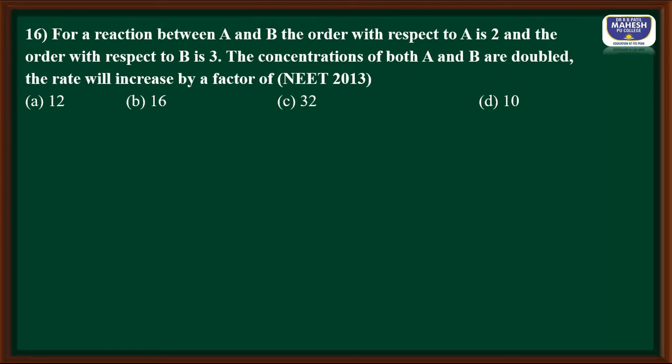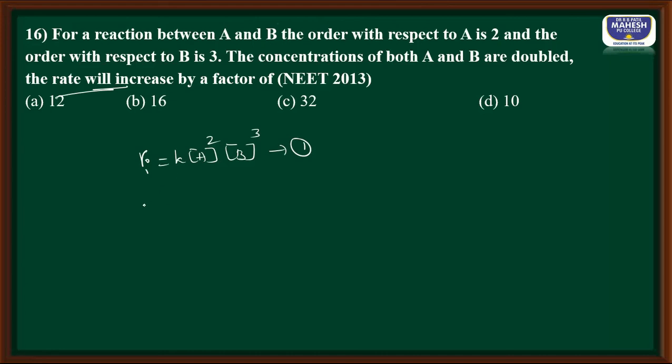For a reaction between A and B, the order with respect to A is 2 and the order with respect to B is 3. The concentrations of both A and B are doubled. The rate will increase by what factor? So let us solve this. Let the initial rate be K into molar concentration A squared and molar concentration B cubed. Second order they told for A, this is third order for B, let it be equation number 1.